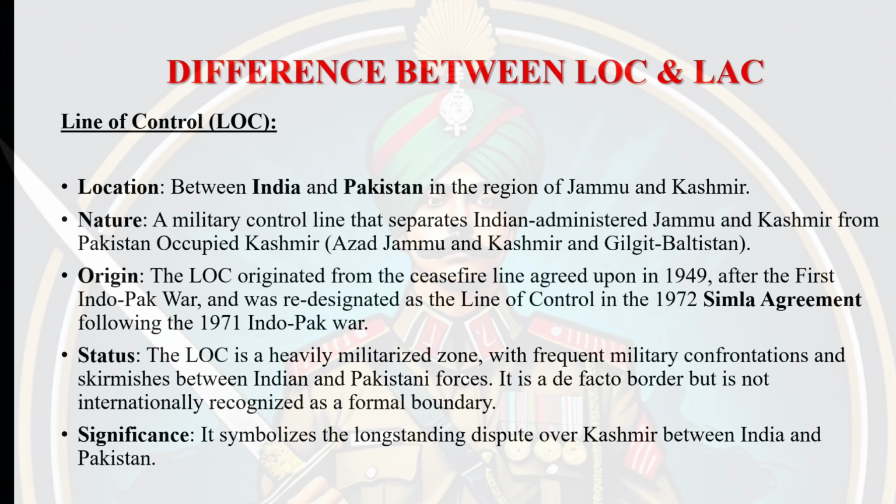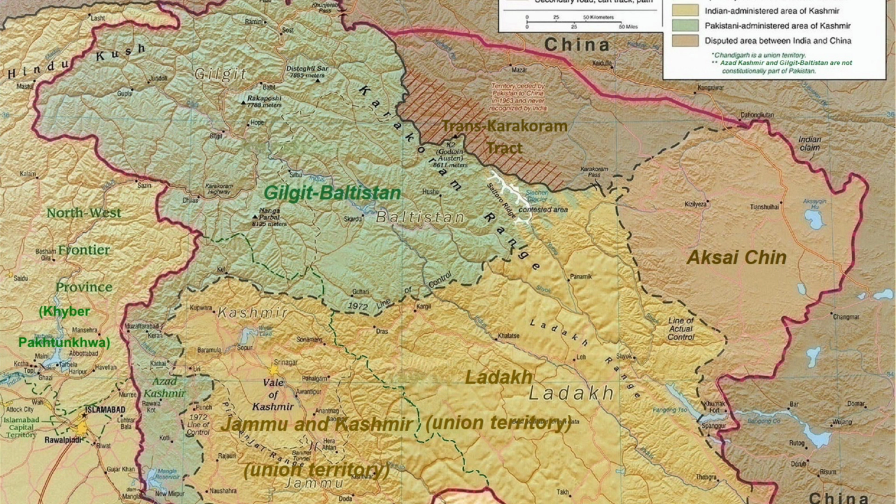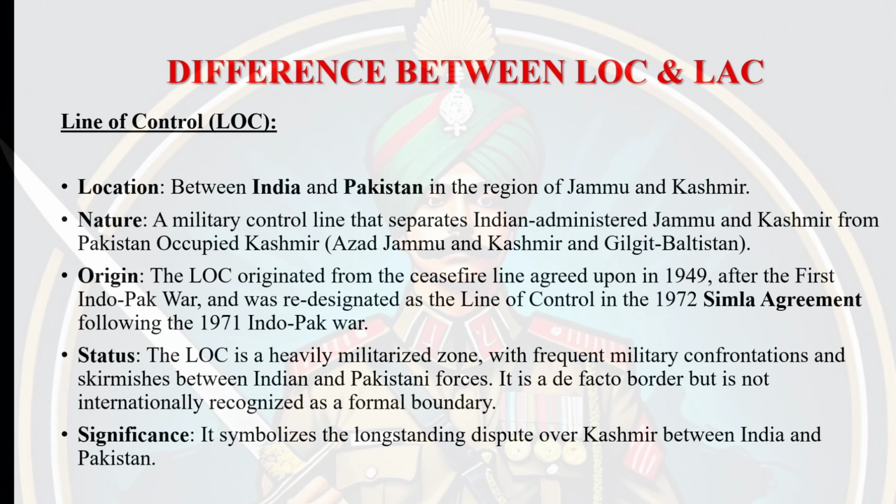The LOC, that is the Line of Control, and the LAC, that is the Line of Actual Control. These are two key demarcation lines that represent contested borders between India and its neighboring countries, Pakistan and China. These lines are the result of unresolved territorial disputes that have led to tensions and in some cases armed conflicts also. While both of these serve as de facto borders, they differ in terms of geography, historical context, and the nature of military engagement. So let us first discuss what is the Line of Control, LOC.